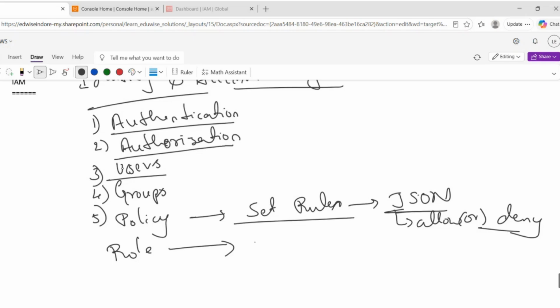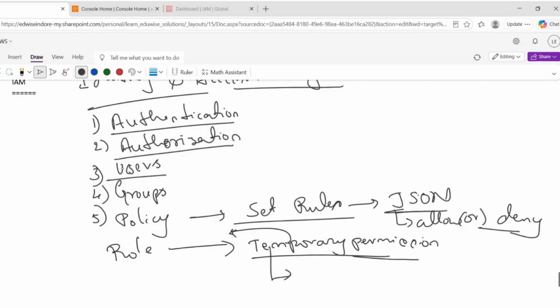It is like a temporary permission that will be provided to users or AWS services as well.